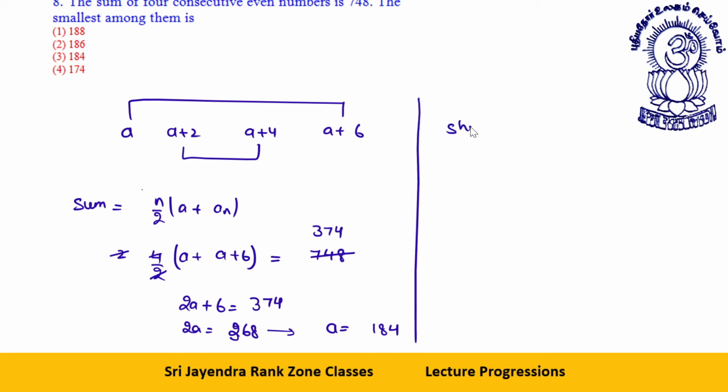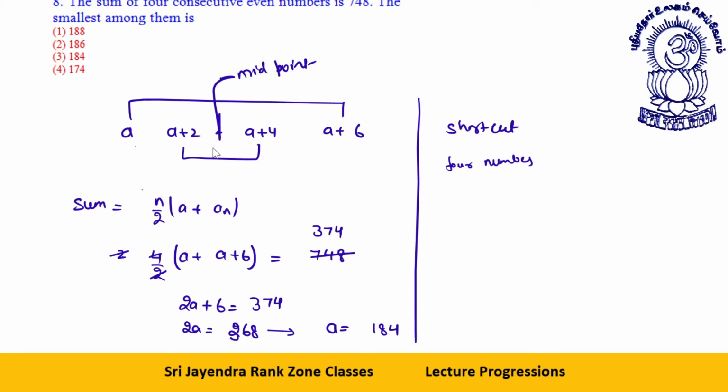The shortcut for doing this question will be, see, dear students, four numbers. See, if this is the midpoint, let's say four numbers, this situation is what, midpoint.